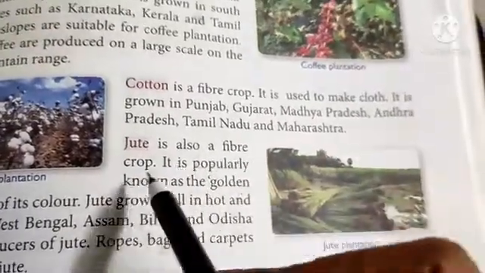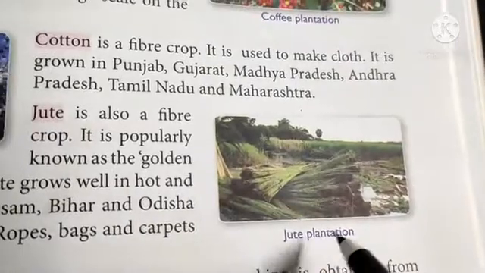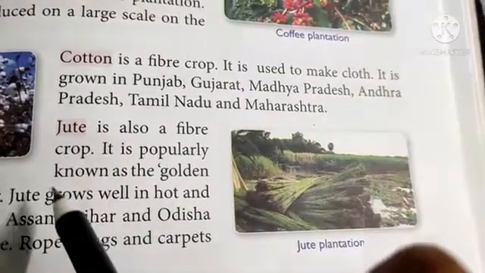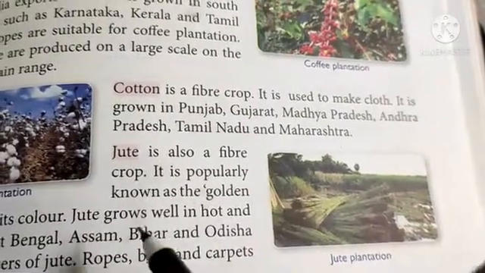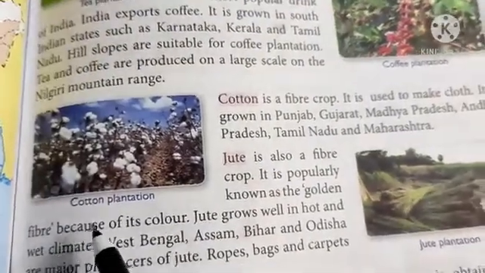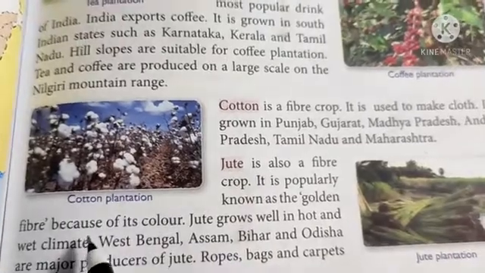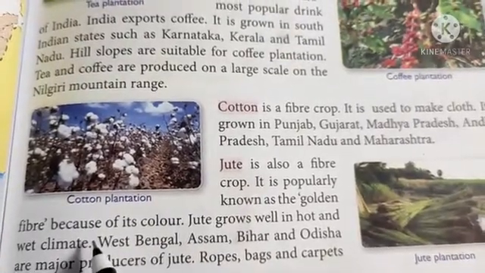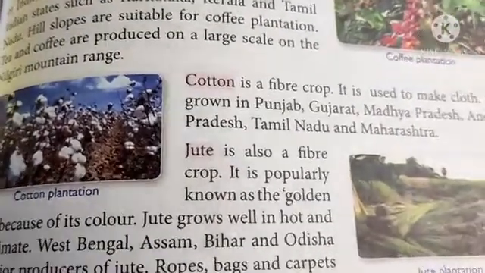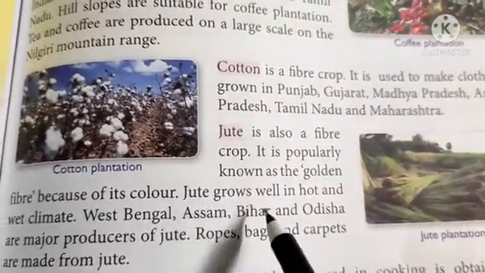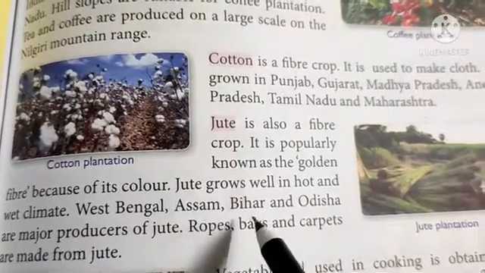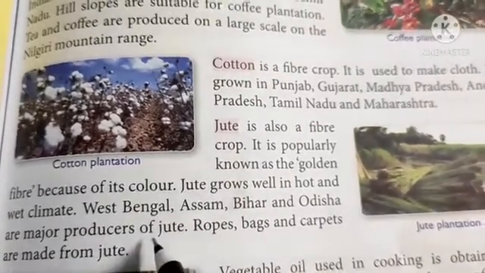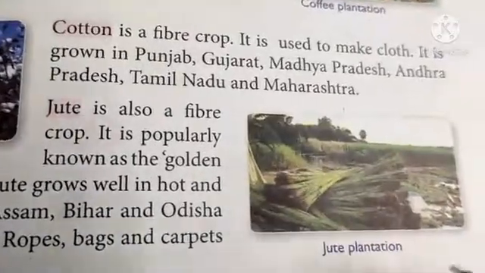Jute is also a fiber crop. Here you can see the jute plantation. It is popularly known as the golden fiber because of its color. Jute grows well in a hot and wet climate. West Bengal, Assam, Bihar and Odisha are major producers of jute.